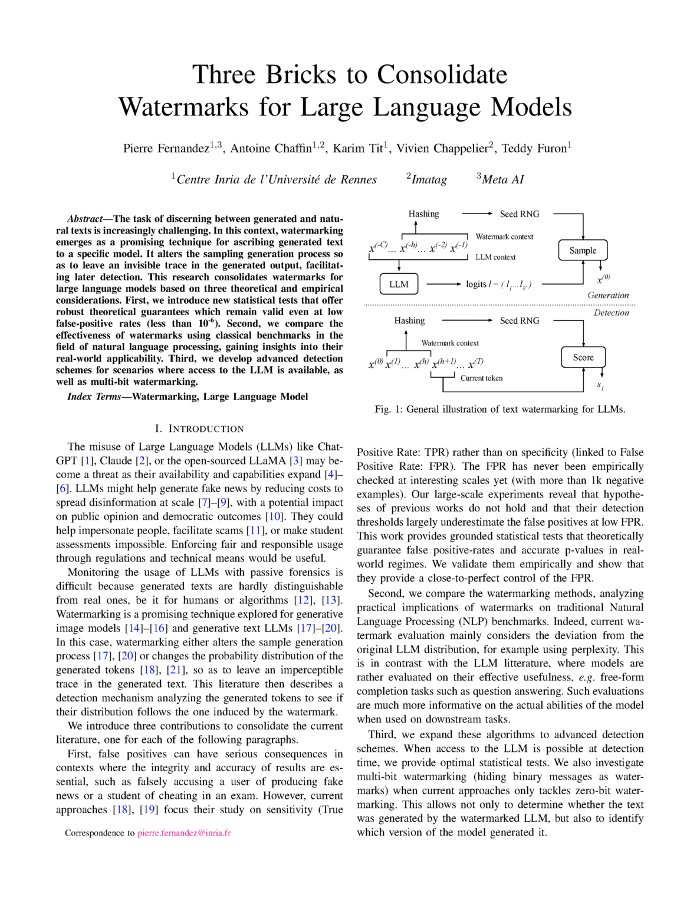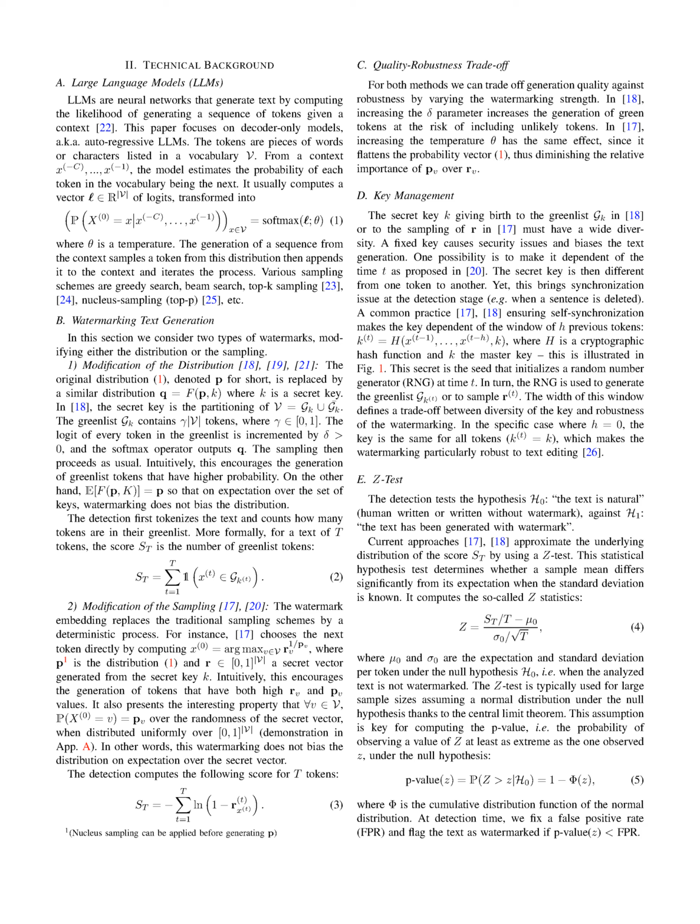Section 2. Technical background. Let's delve into the technical background of this paper. Firstly, we'll discuss large language models, or LLMs for short. These are a type of neural network that generate text by calculating the likelihood of producing a sequence of words or characters, given a certain context. This paper specifically looks at decoder-only models, also known as autoregressive LLMs.